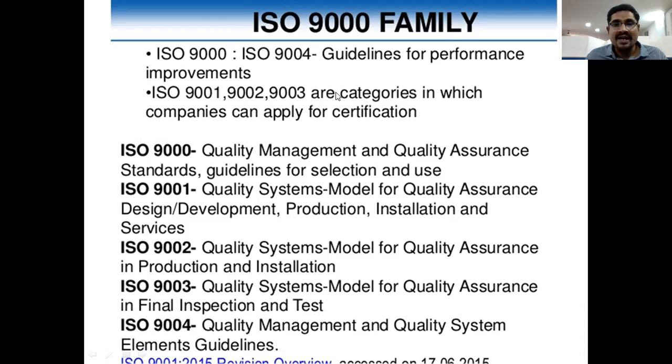Here, quality management and quality system, they introduced some elements and guidelines to improve quality in our organizations. So these are the ISO 9000 series family, right? 9004 gives guidelines for performance improvement. So 9000, 9001, 2, 3, 4, right?